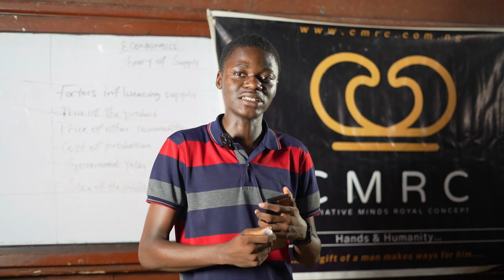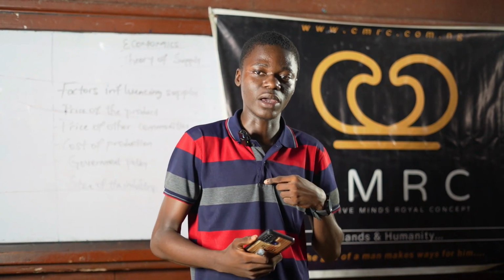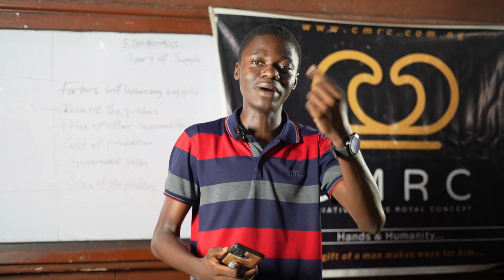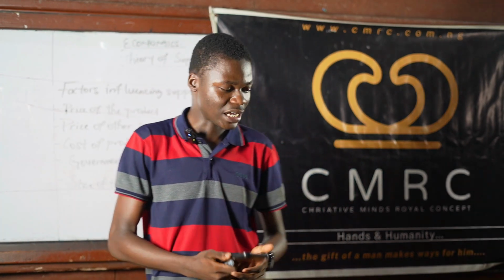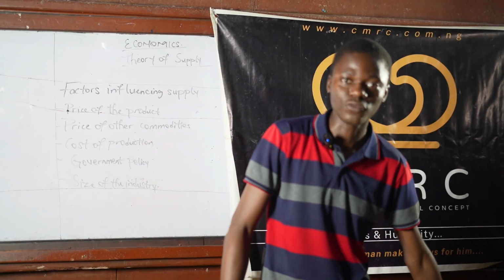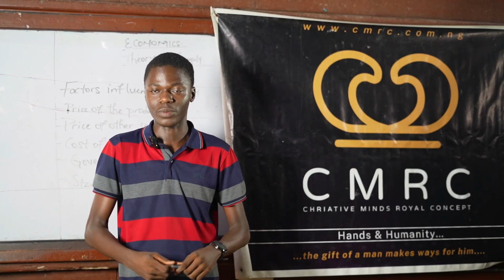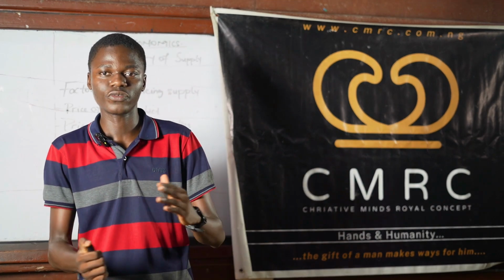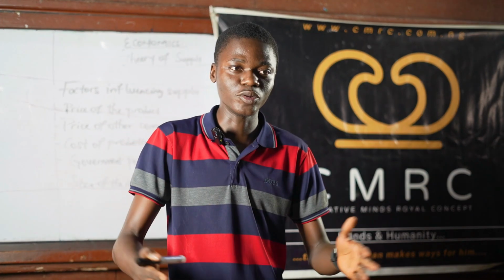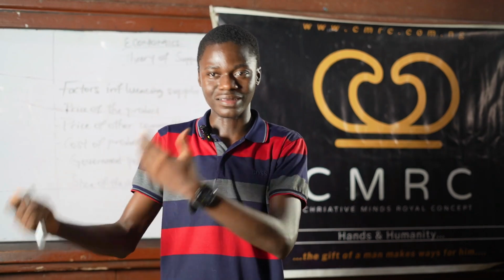Because remember, the law of demand says the higher the price, the lower the quantity demanded. So if I increase my price as a seller, you will be willing to demand less from me. That's for that. Then we also have cost of production. How does cost of production influence the supply of a particular product? Now, we know that cost of production refers to the prices of inputs. When we talk about inputs, we have the factors of production: land, labor, and capital.